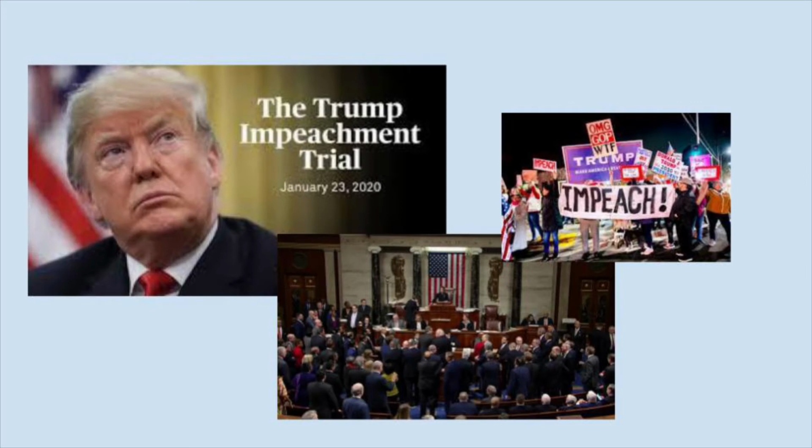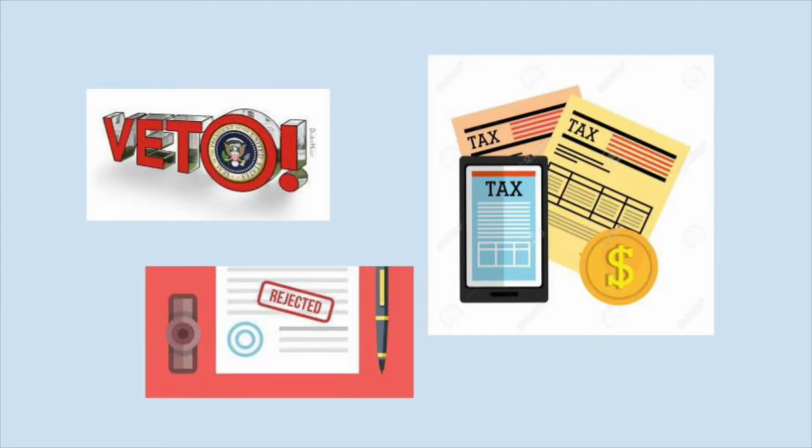These checks and balances are used all the time, such as last year when the House voted to impeach President Trump, exercising their check on the president, making sure that he does not overreach the extent of his power. Another example includes the president's power to veto any bill the Congress has passed, which keeps bills that would be harmful to the people from being passed. Bills may include tax changes for the people, so the president being able to veto laws protects us from unnecessary tax raises and oppressive bills.